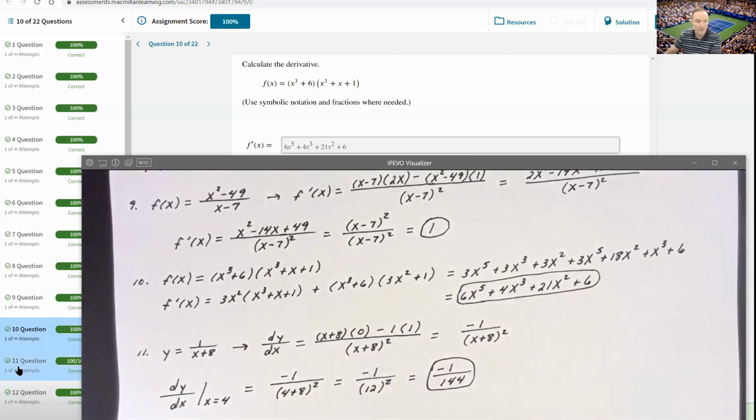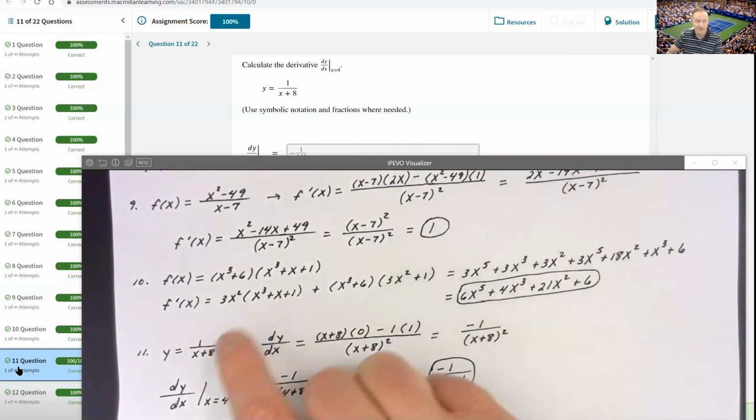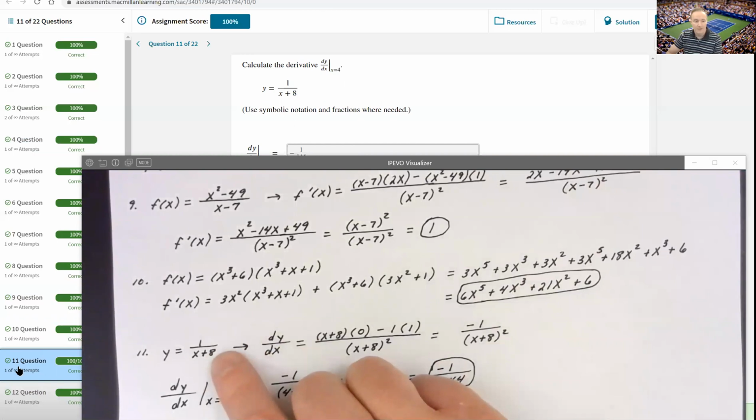One more problem here, number 11. It's asking us to calculate the derivative of y with respect to x at x equal to 4. So in other words, take the derivative with respect to x and evaluate it at 4. I had a pretty simplistic looking rational function here, y equals 1 over x plus 8.